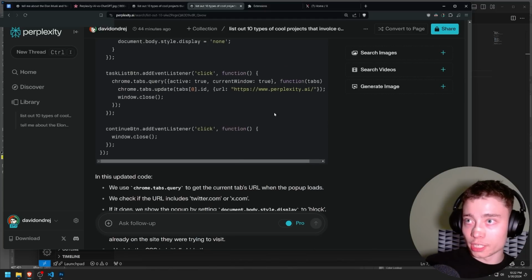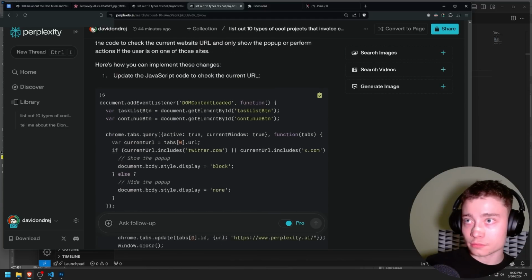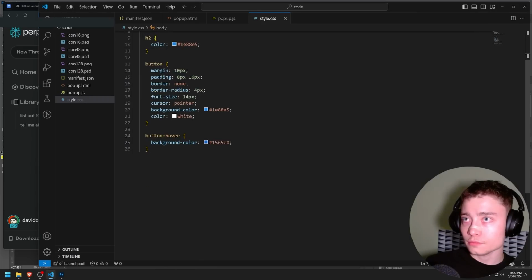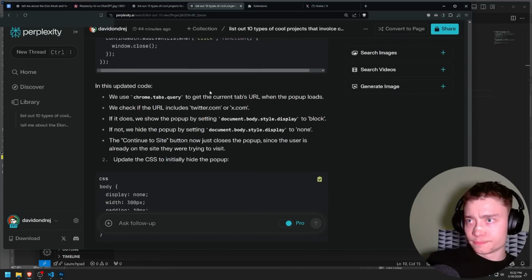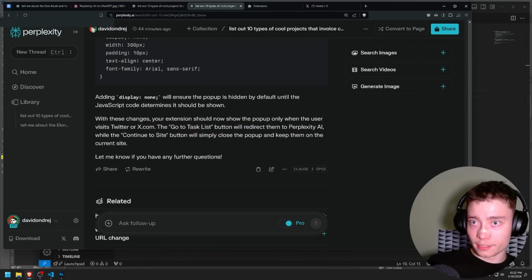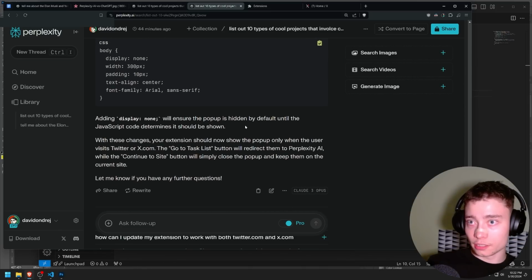Okay, if it's Twitter or X, includes, yeah, okay, that's good. We show the pop-up, right? Adding display none. Let's see.